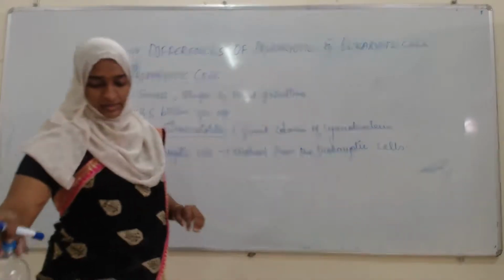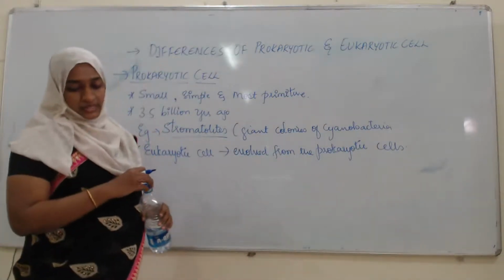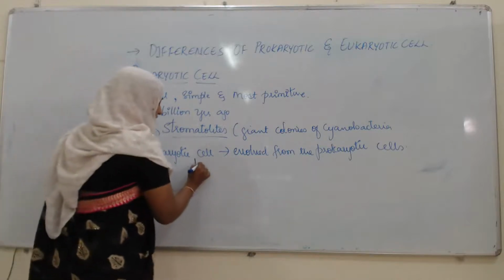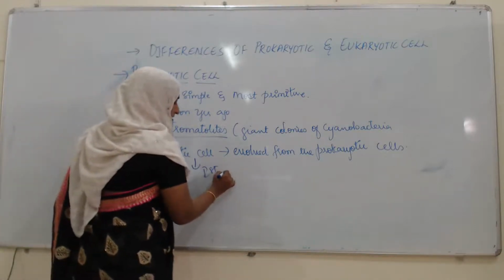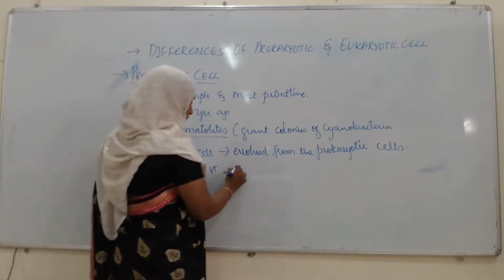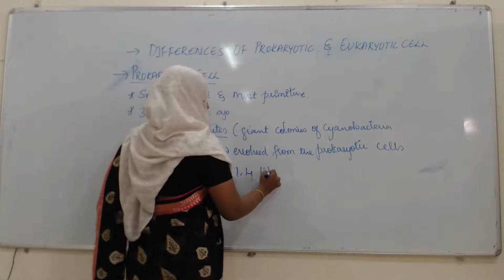The first eukaryotic cell evolved about 1.4 billion years ago.